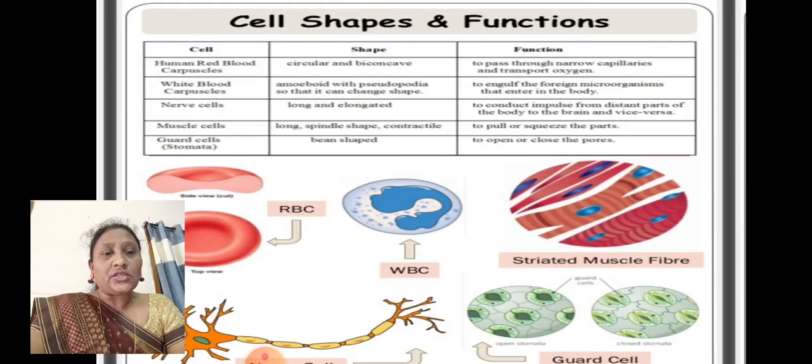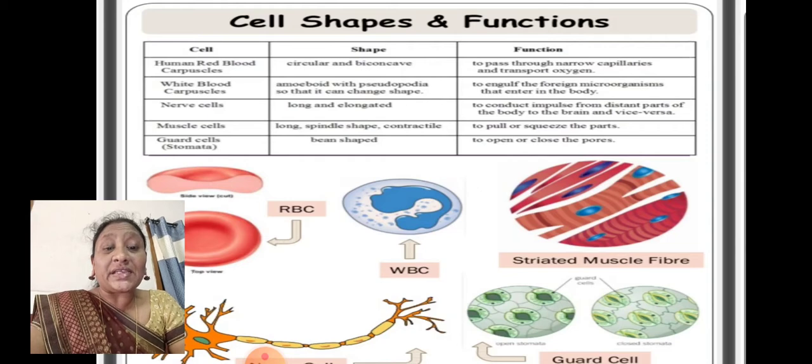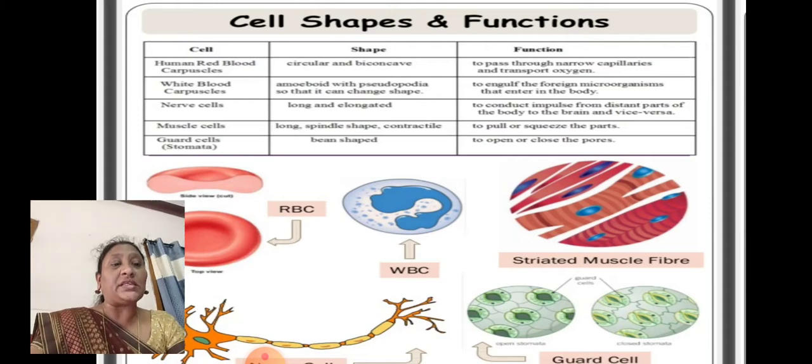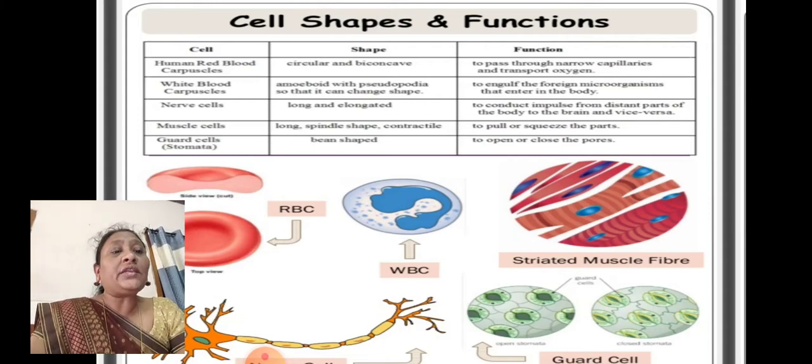False foot. So like that, these white blood cells are shapeless cells. As the white blood cells don't have a particular shape, they are called amoeboid cells. They have pseudopodia-like structures, so they can change shape very easily to engulf the foreign microorganisms that enter into the body.